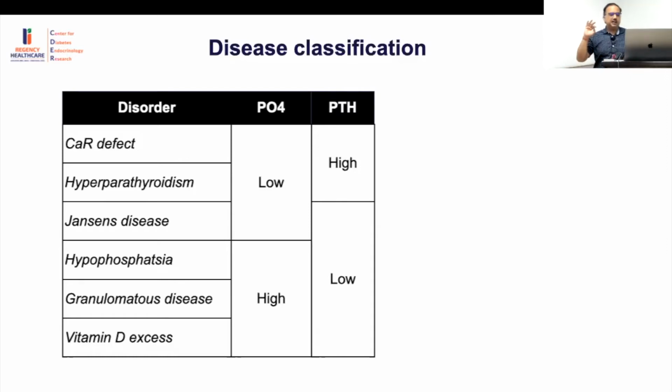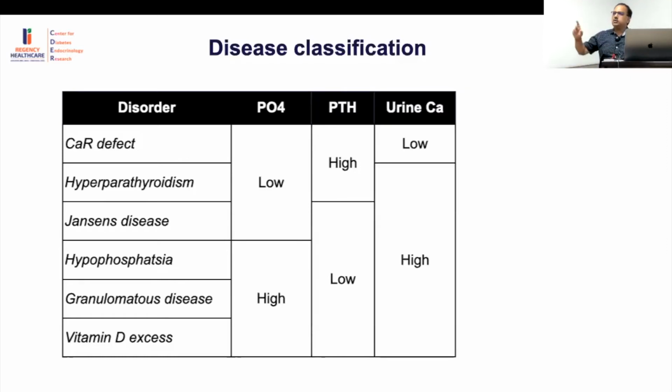So phosphorus, PTH, and the third, of course, is urinary calcium. Everybody with hypercalcemia should have hypercalciuria, because if you have more in blood, you have more in urine. The only condition would be a calcium sensing receptor defect, and second, Naveen, thiazide diuretics, because they will cause falsely low hypercalciuria, and that's why we'll talk about how urinary calcium becomes important to evaluate in that regard. So if you just look at phosphorus, PTH, and urinary calcium, your diagnosis is done.